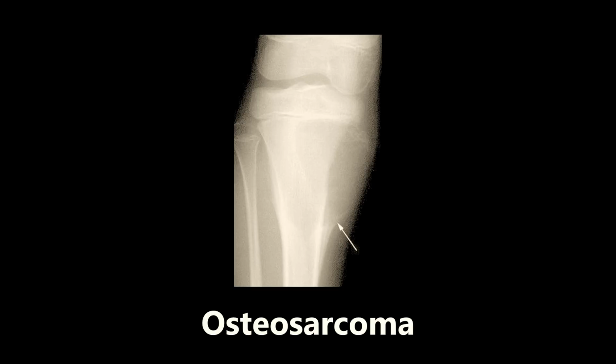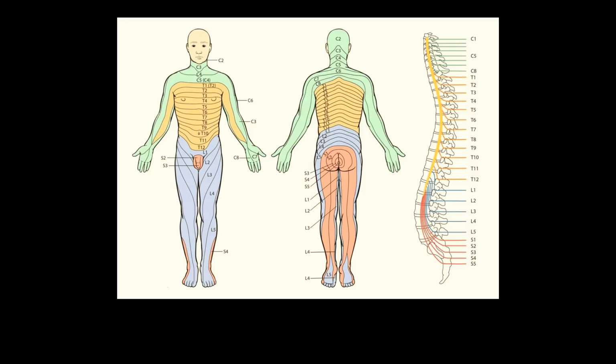This next one is an example of osteosarcoma, and what the arrow is pointing to here is called Codman triangle. Codman triangle is an elevation of the periosteum off of the bone. You can see the periosteum here being elevated off of the primary part of the bone. When you see that, it's a sign of osteosarcoma, usually occurring in children. In a previous video, I talked about another X-ray finding associated with osteosarcoma. Do you remember what that is? That's going to be the sunburst pattern. So if you see a Codman's triangle or a sunburst pattern, you definitely want to be thinking about osteosarcoma.